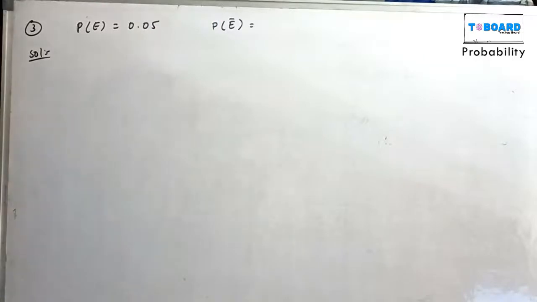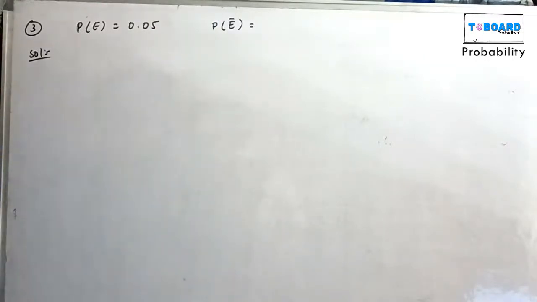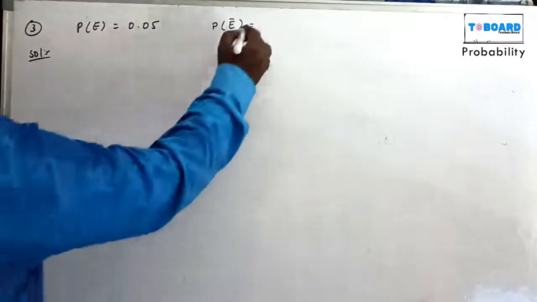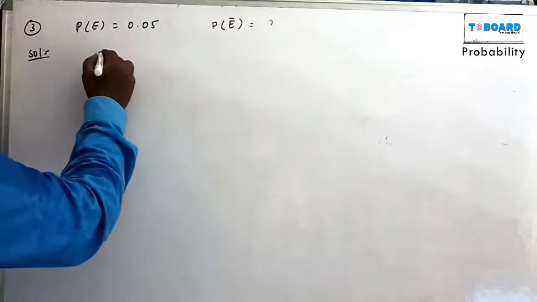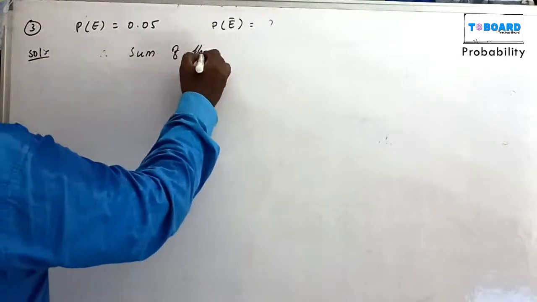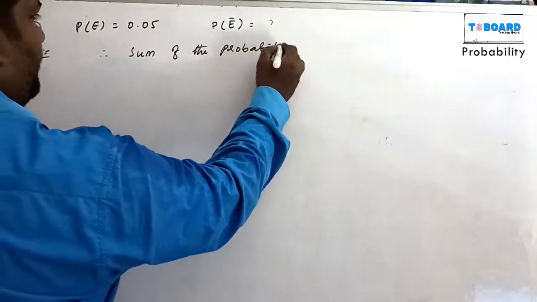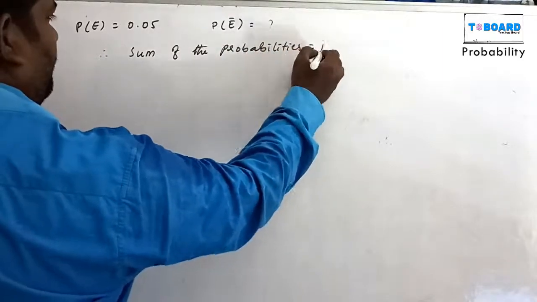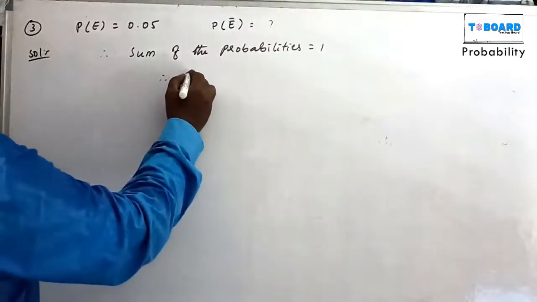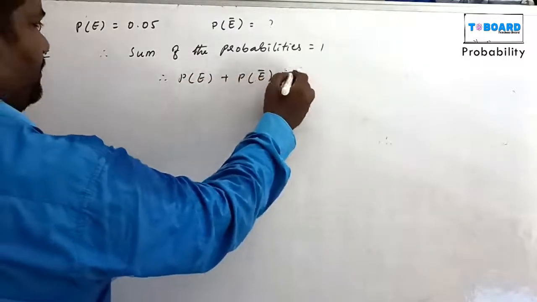If P of E equals 0.05, P of E dash equals question mark. The sum of the probabilities equals 1, that means P of E plus P of E dash equals 1.